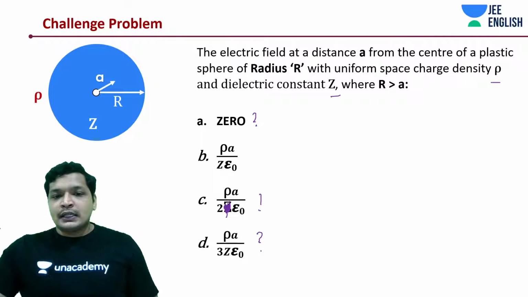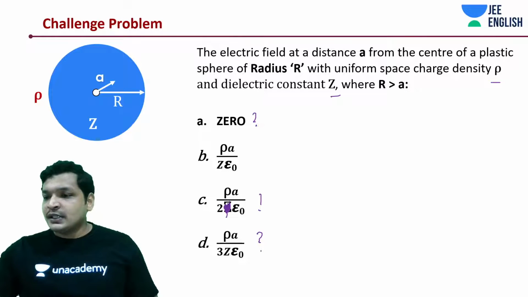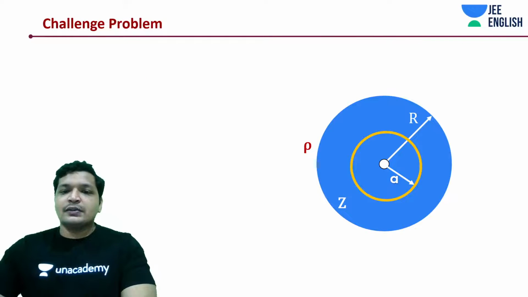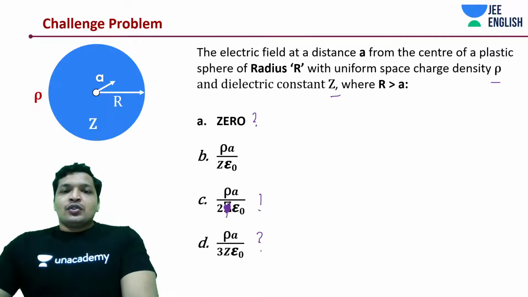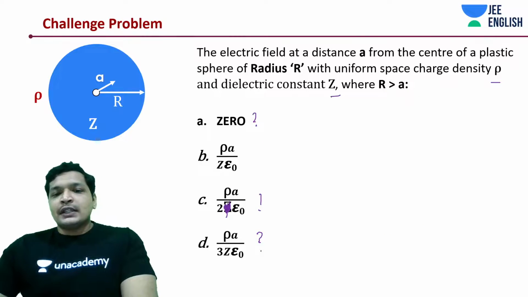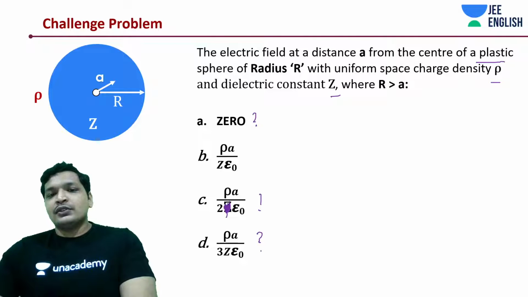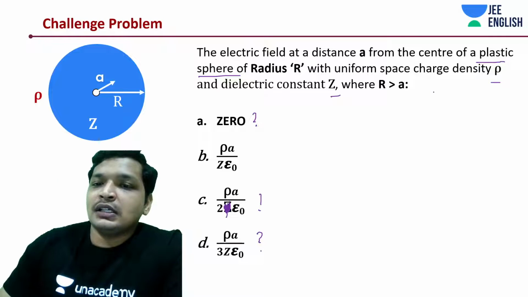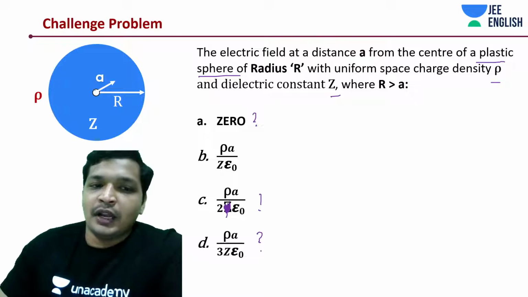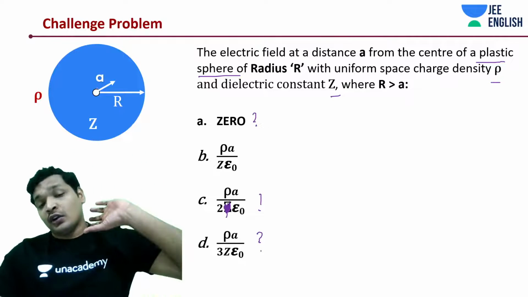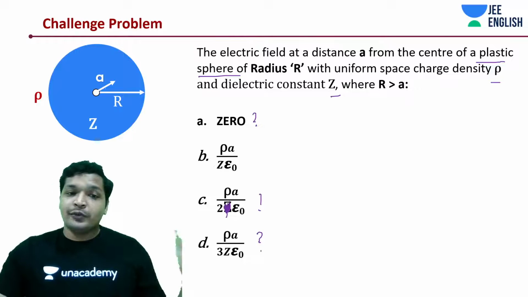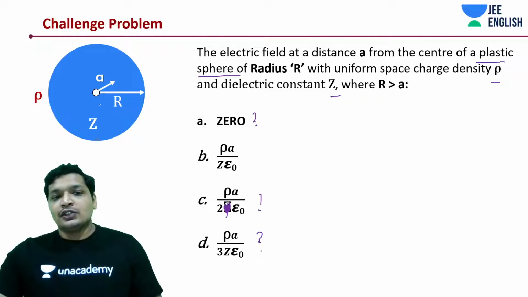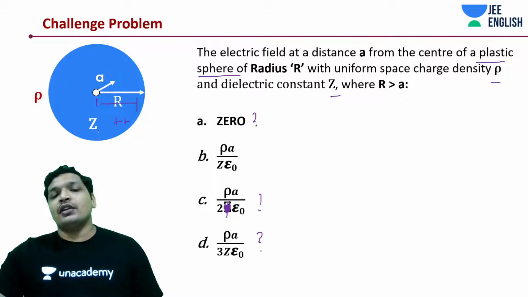Alright then, I believe you must have tried it out. Let's get into this problem. So now, what kind of sphere is this? This is a plastic sphere, an insulator. Insulator has a dielectric constant and also a charge density, which is going to be accumulating all along, all in its volume. So from this distance to this distance, there will be charge distributed inside it.